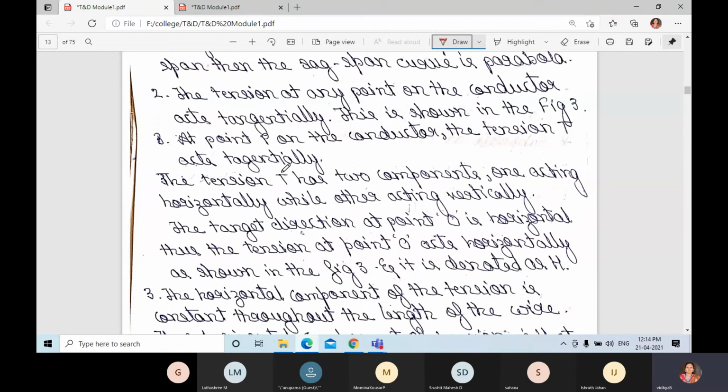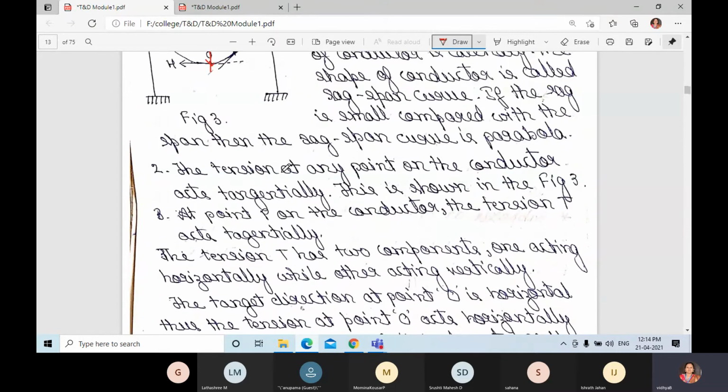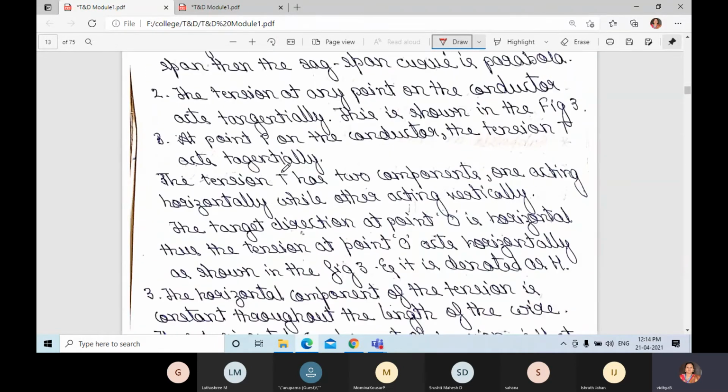Here one is acting horizontally, that is H, and the vertical one is the weight we consider. Okay, weight we will consider. Next, the tangent direction at point O is horizontal, thus the tension at point O acts horizontally, and that is denoted as H, as I've already said.